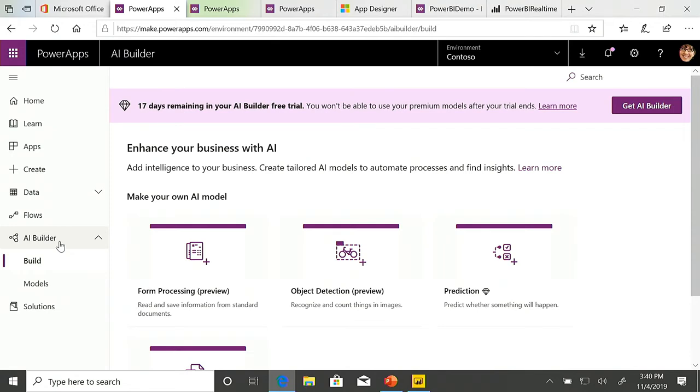You can. This is a very responsive UI. Yes, Power Apps. It shouldn't look different. It should be the same form.